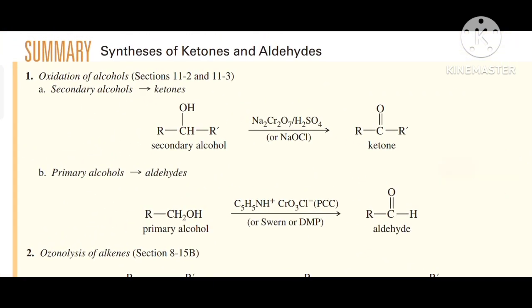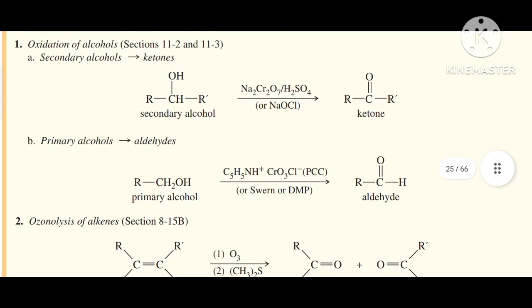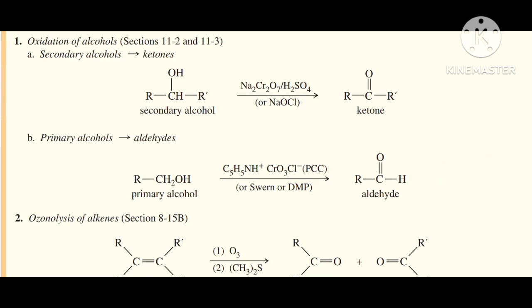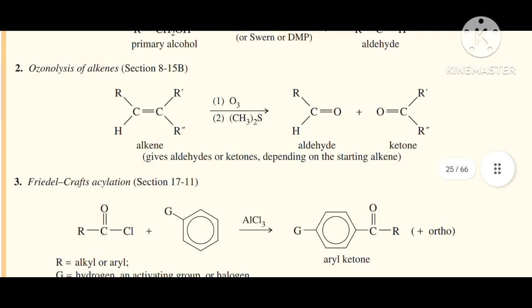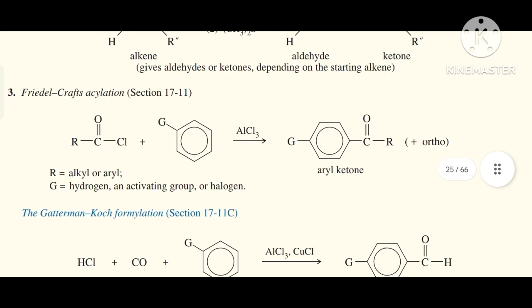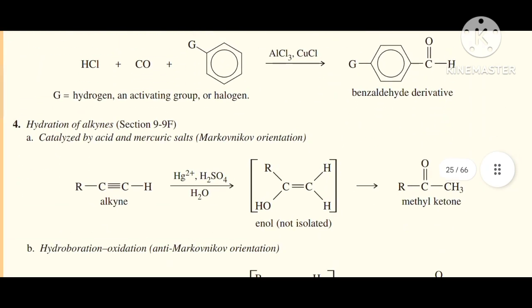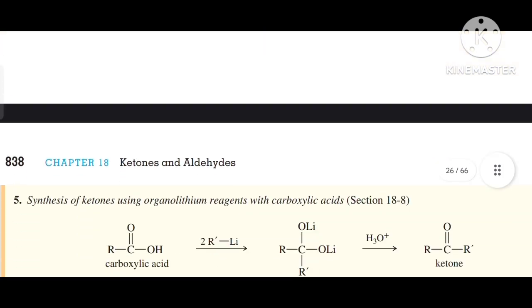So this is the summary for the synthesis of ketones and aldehydes, in which first is oxidation of alcohol, in which secondary alcohols are converted into ketones and primary alcohols are converted into aldehydes. Second is ozonolysis of alkene, and we already discussed all the sections. Another section is Friedel-Crafts acylation, in which all the reactions were read in our previous video.